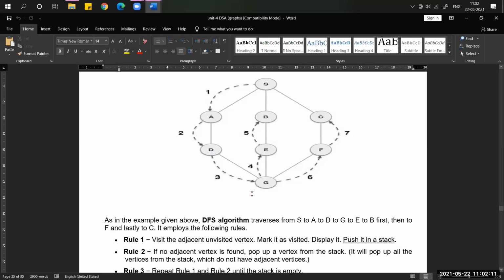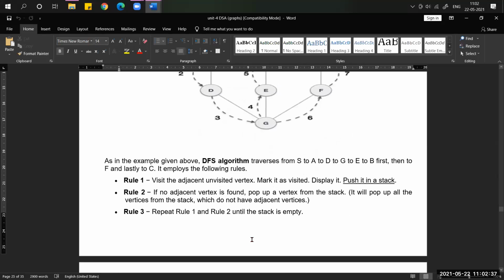Here, did you observe what is meant by backtracking? When there is no unvisited vertex from a specific vertex, we have to go back, until we find an unvisited vertex. So that is what I said.